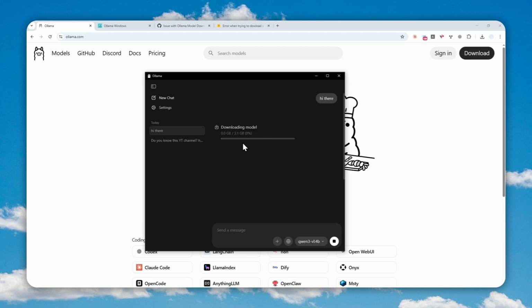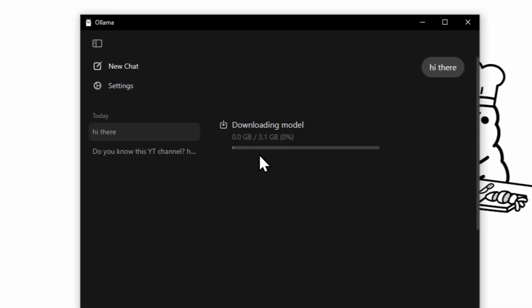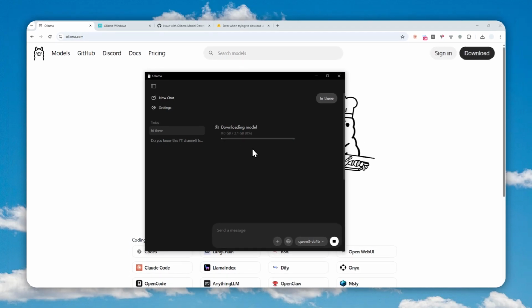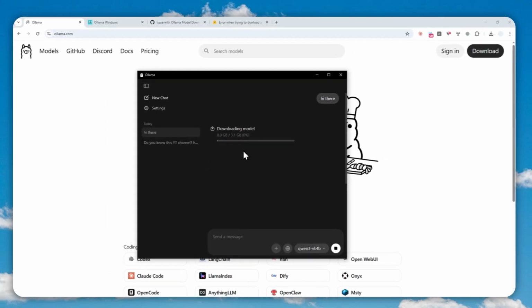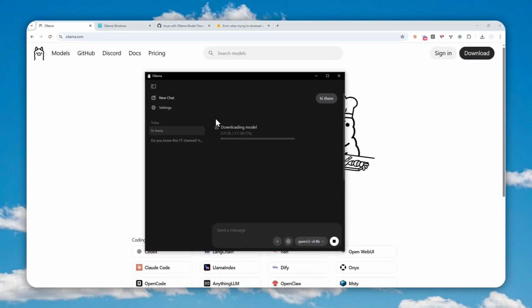So anyway, that's basically how you can fix it. Just keep this page open, do not stop the process, and just wait until the model is fully downloaded. And after that, it's immediately going to answer your greeting or your question. So I guess that's how you can fix the model in Ollama GUI not being downloaded. The solution is just to start the chat immediately.